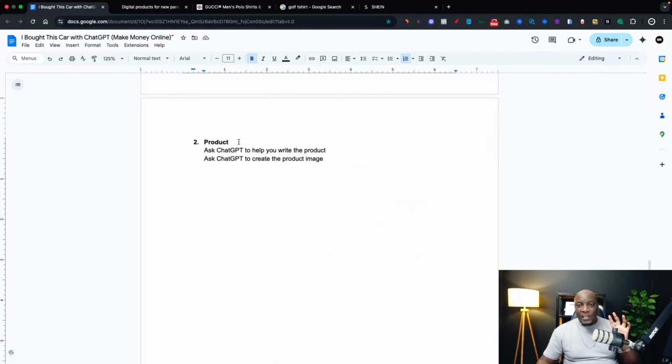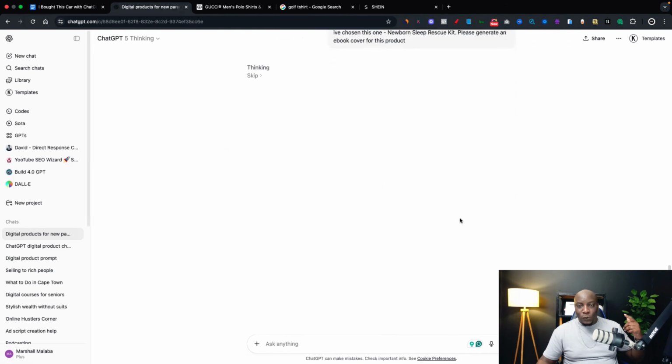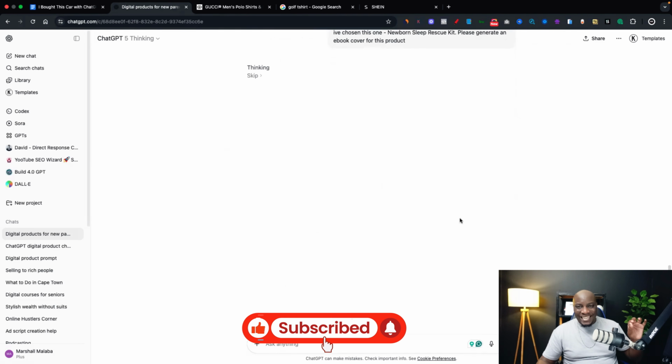And then we proceed to step number 2 of the profit matrix, which is to create a product. In this case, we're going to ask ChatGPT to help us to create a PDF that we can sell that is solving the problem that we have identified. So next, I'm going to tell ChatGPT and say, I've chosen this one, and then I mention the product, and then I say, please generate an ebook cover for this product. Then ChatGPT is going to take a few seconds, and then it's going to start creating the ebook cover.